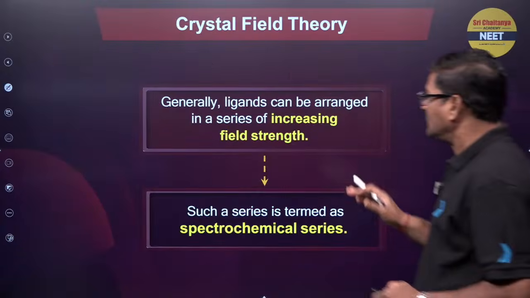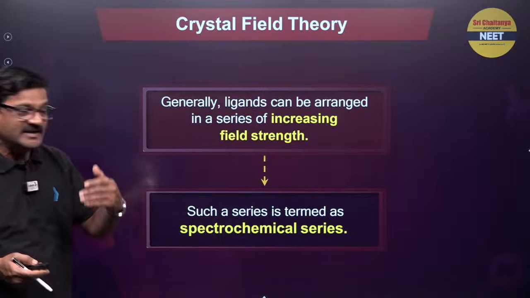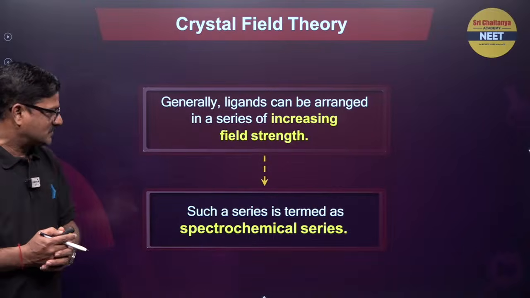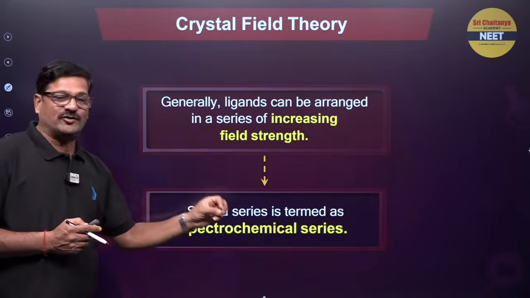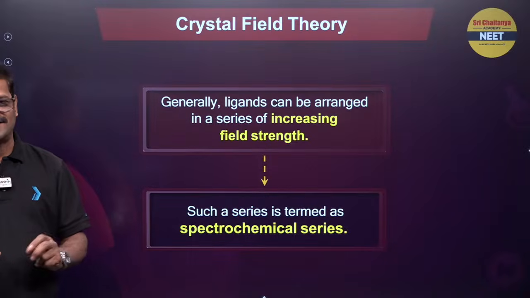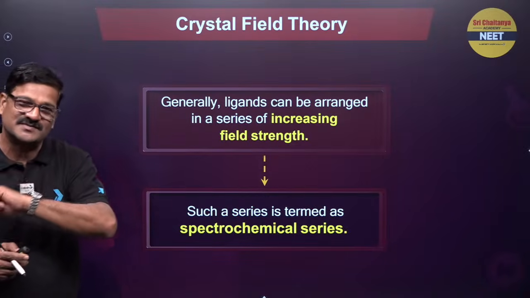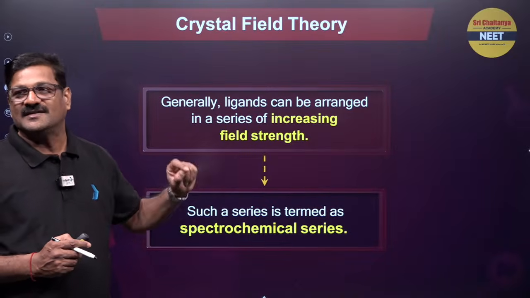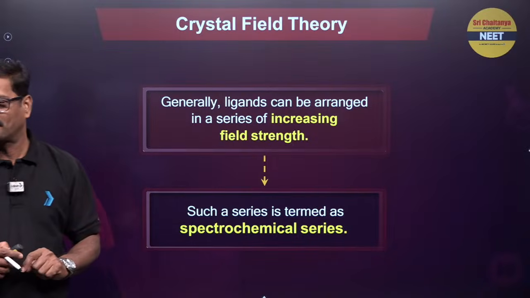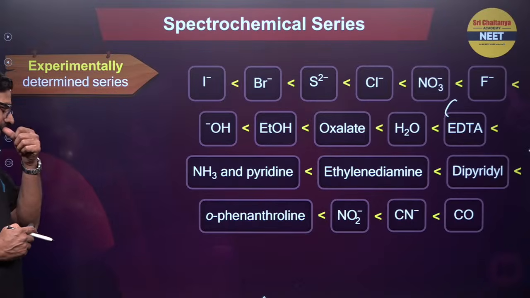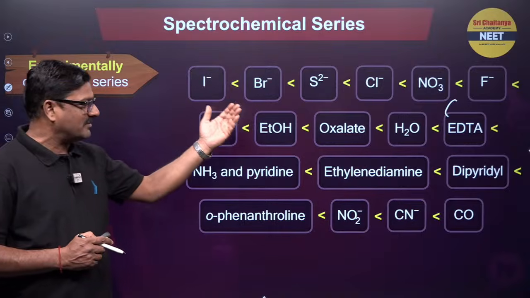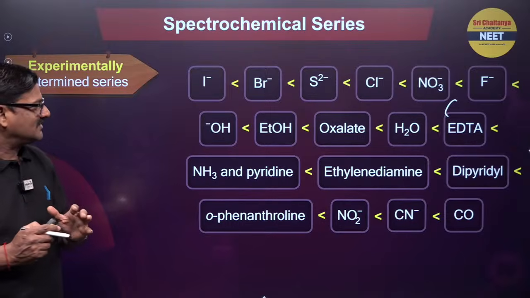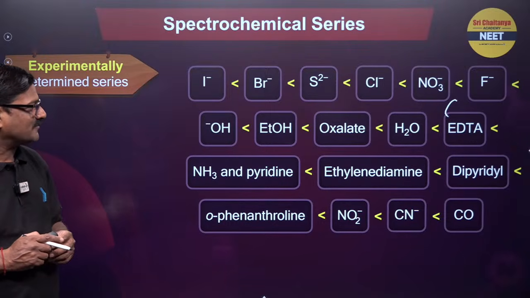Moving ahead, generally ligands can be arranged in increasing order of the splitting of the field strength. Such a series is called the spectrochemical series. You have two types of series. One is the electrochemical series you studied in electrochemistry. This one is the spectrochemical series you study in crystal field theory. That is given as I minus less than Br minus less than S2 minus, as per NCERT. But here the problem is how to memorize this one.